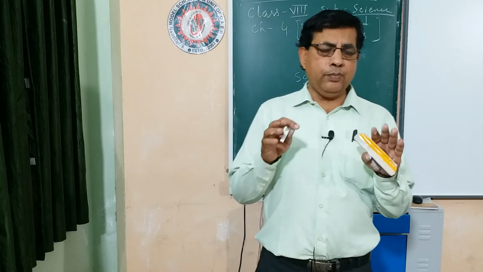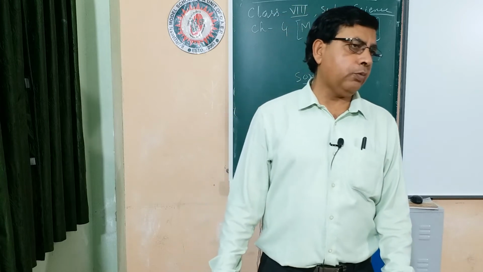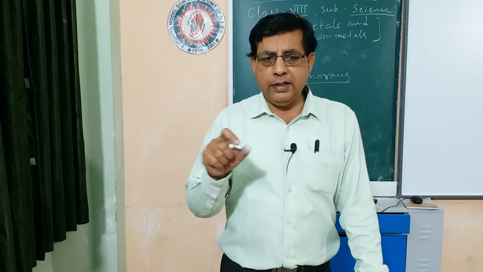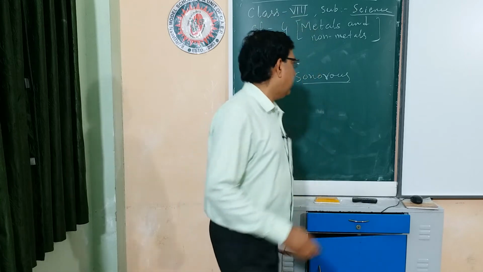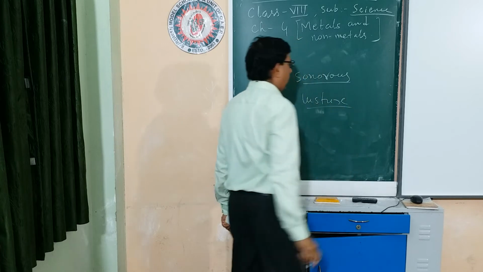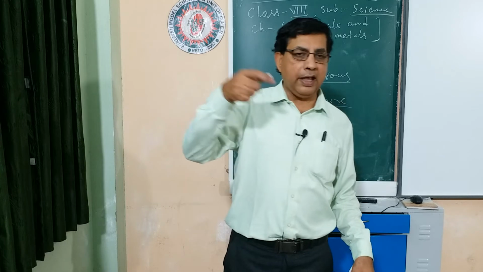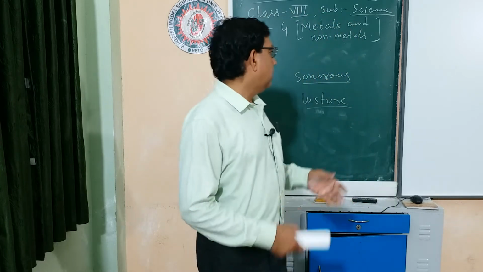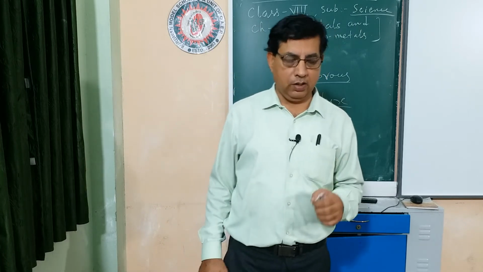If you place a polished metal surface and a polished carbon in the open atmosphere, when sunlight falls on the metal surface, a shining surface appears. This is called luster, L-U-S-T-E-R. So metal is lustrous, but non-metal is dull in nature. That is, when light falls on the metal surface, it will be shining. This property of the metal is called luster. But non-metal is not lustrous, it appears dull.